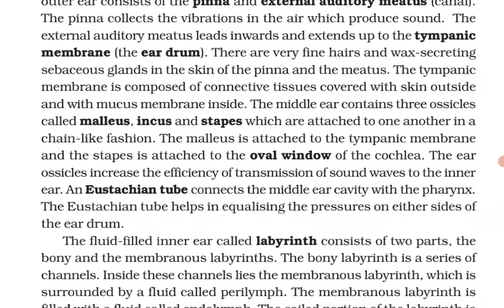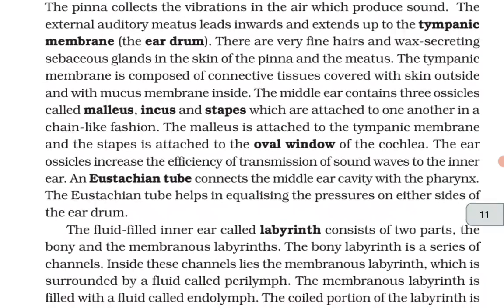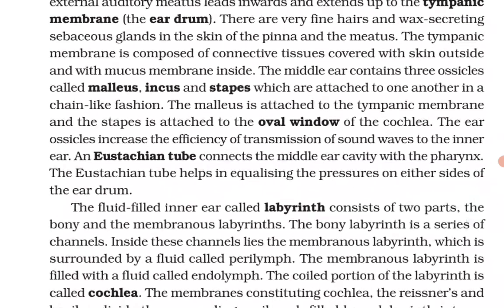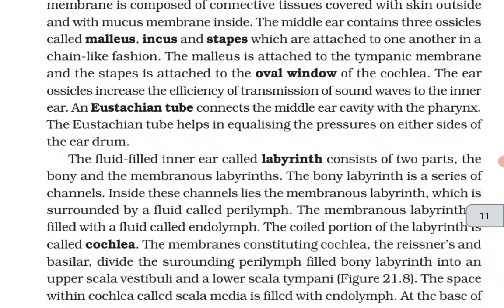There are very fine hairs and wax secreting sebaceous glands in the skin of the pinna and the meatus. The tympanic membrane is composed of connective tissues covered with skin outside and with mucous membrane inside. The middle ear contains three ossicles called malleus, incus, and stapes, which are attached to one another in a chain-like fashion. The malleus is attached to the tympanic membrane and stapes is attached to the oval window of the cochlea. The ear ossicles increase the efficiency of transmission of sound waves to the inner ear.